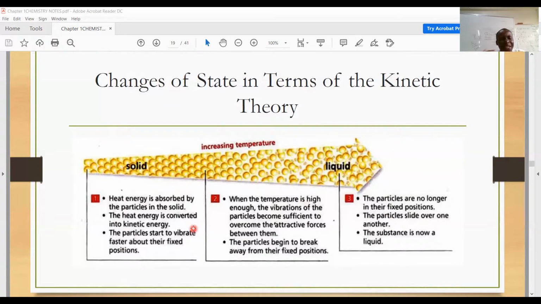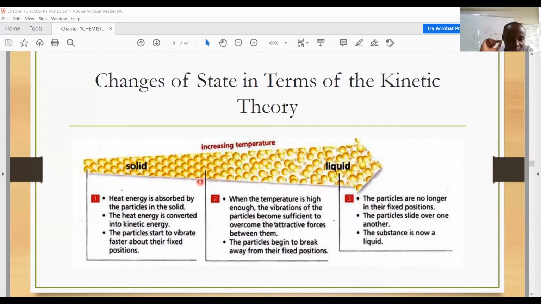Now, when the temperature is enough, what happens is that the particles also have some maximum vibrations. They begin to vibrate at a very high level. If the vibration is sufficient to overcome the attractive forces, immediately there is going to be a transition where the particles in the solids break away from their fixed positions.